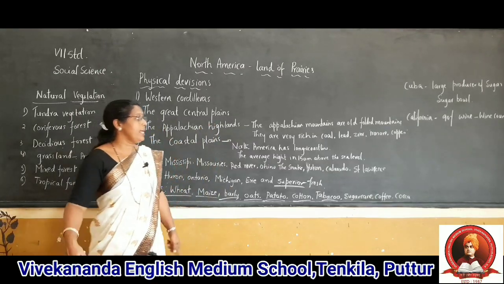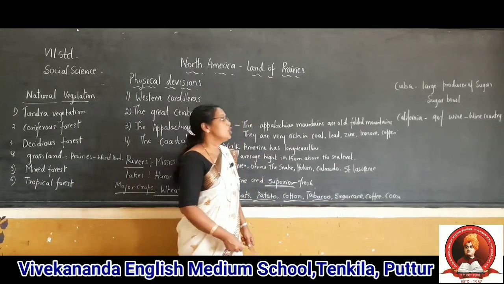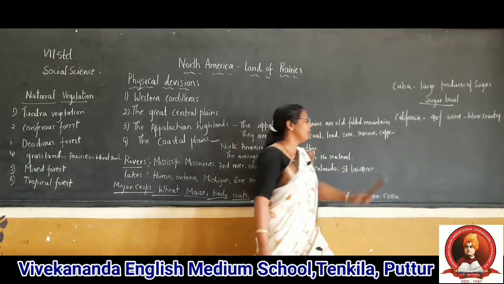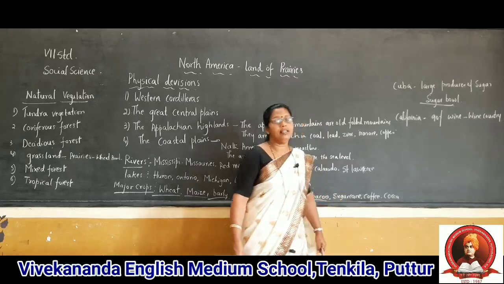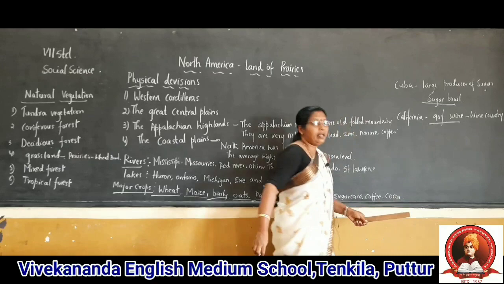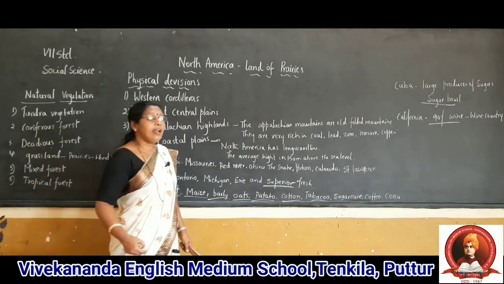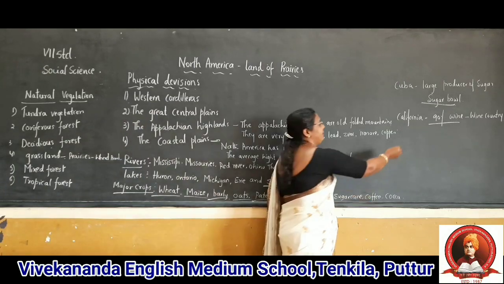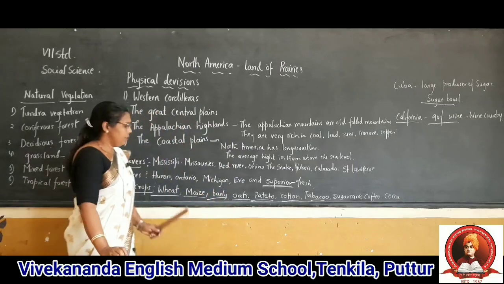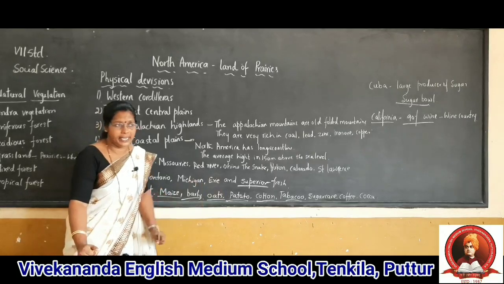Cuba is a large producer of sugar, so it is known as the sugar bowl of the world. Sugar bowl, Cuba. And California grows 90% of the wine, because wine is made from grapes. So California is called wine country. All these crops they are exporting to different countries.